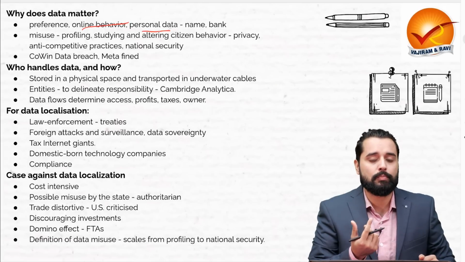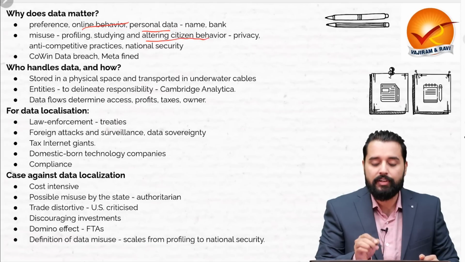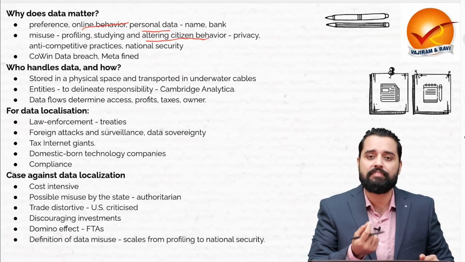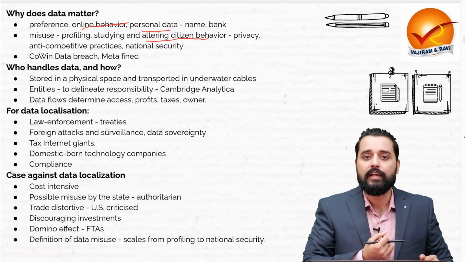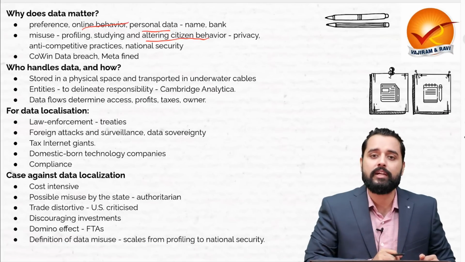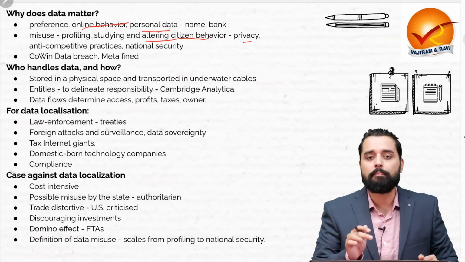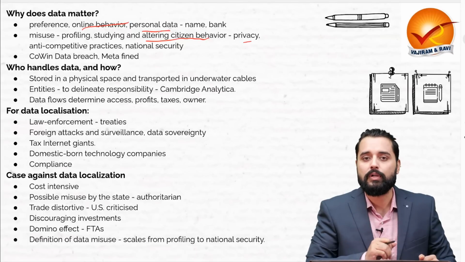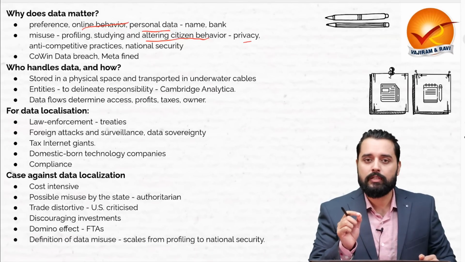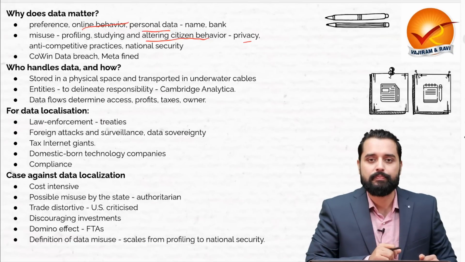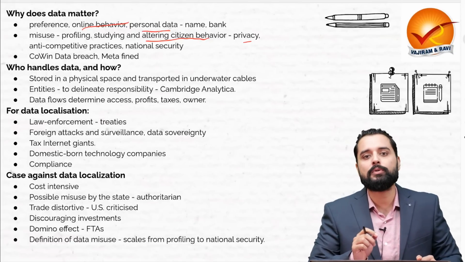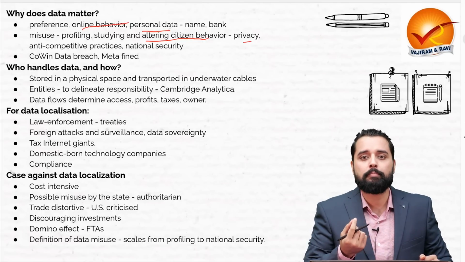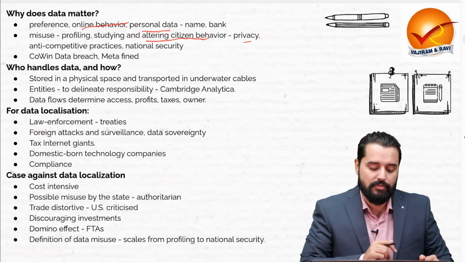Misuse how? For example, through profiling, for studying and altering citizen behavior. Specific ads will be shown to us because our preferences that have already been collected have been sold to third party advertising agencies. Thus, it will impact all three: the individuals, the nations, and the businesses. The individuals are impacted because there will be privacy concerns. The businesses will be impacted because there will be anti-competitive practices also. Then in terms of nations, they will be impacted because there will be national security concerns.